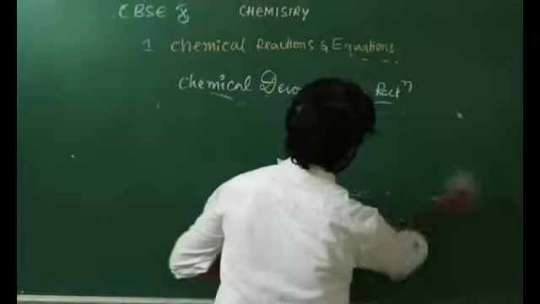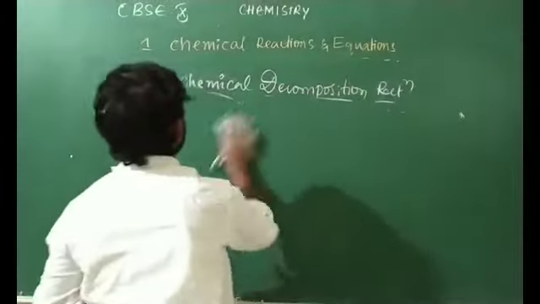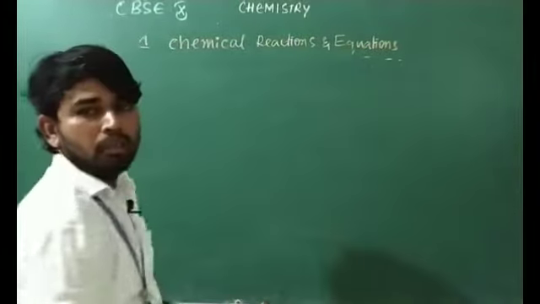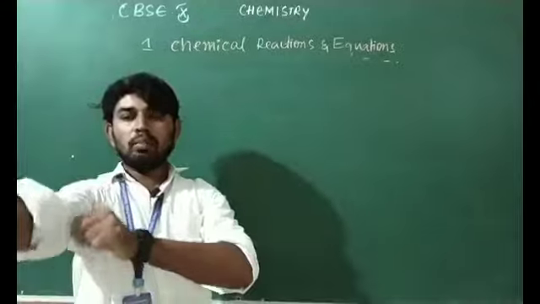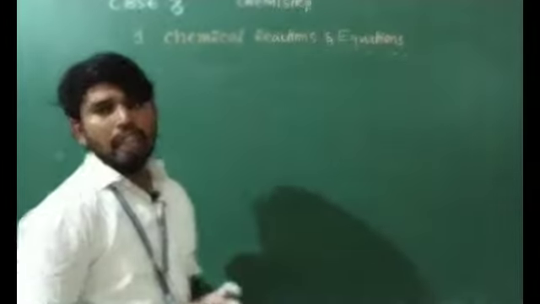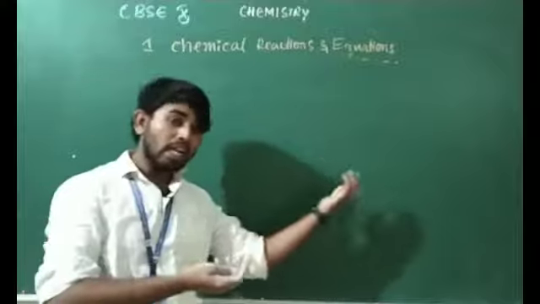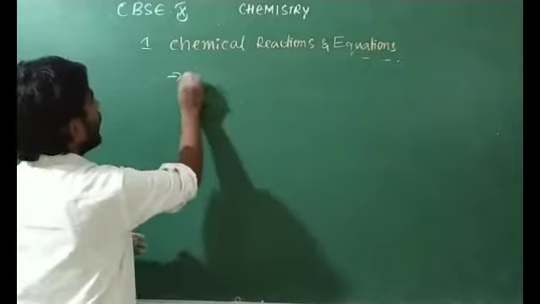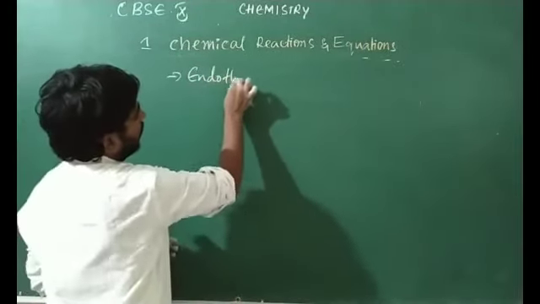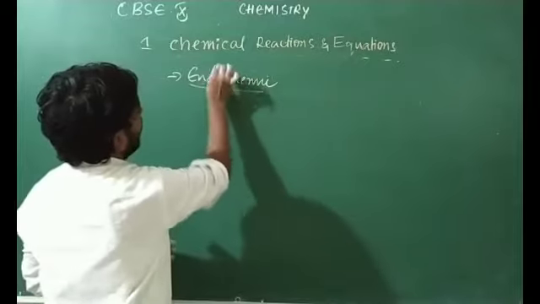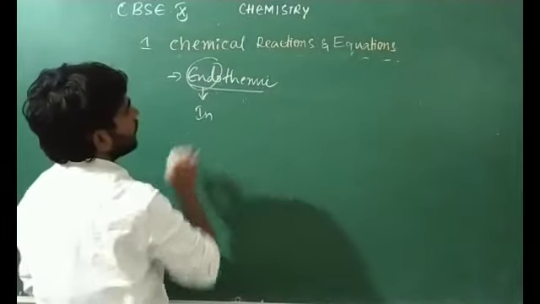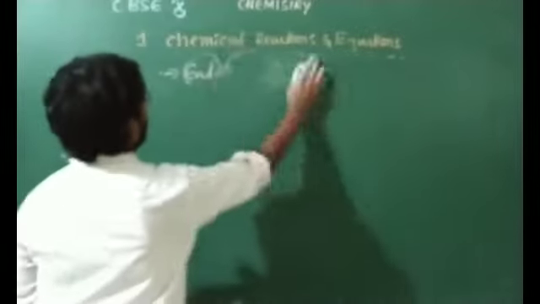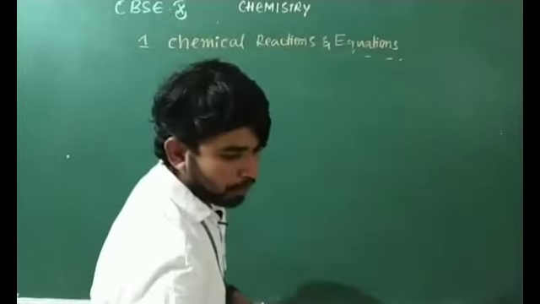And one more thing you should remember: in the previous type of reaction, the chemical combination reaction, heat energy is coming outside, which we call an exothermic reaction. Here we are supplying the energy. They are taking heat energy, light energy, or electrical energy. If they are taking energy inside, then they are said to be endothermic. Endo means inside. Okay, now I will explain the activity of electrical discharge of water.